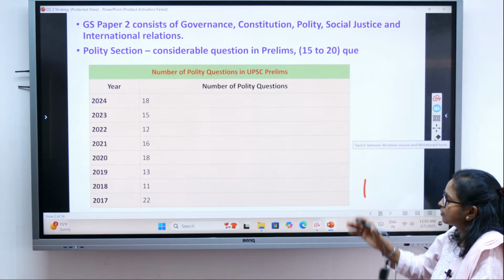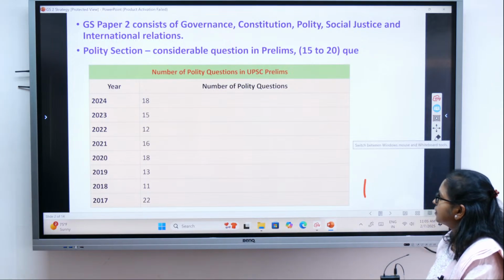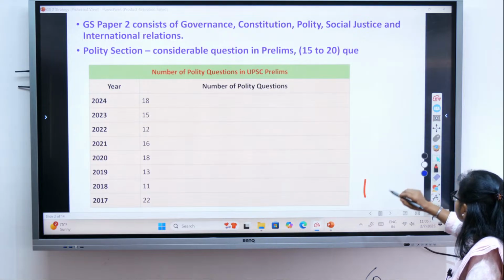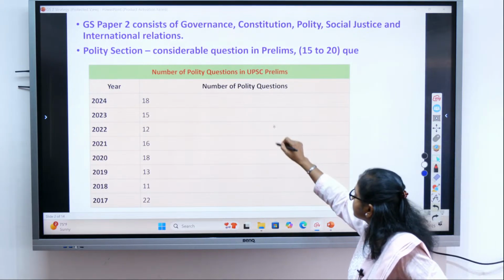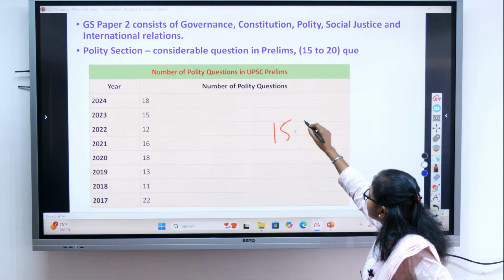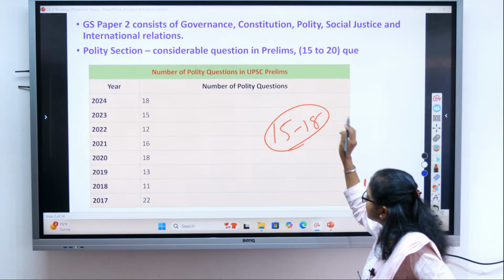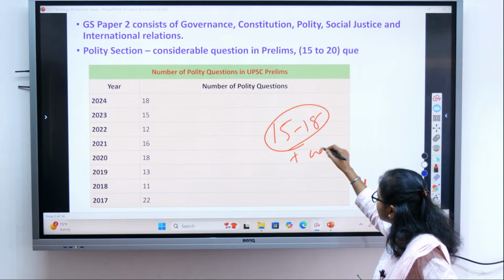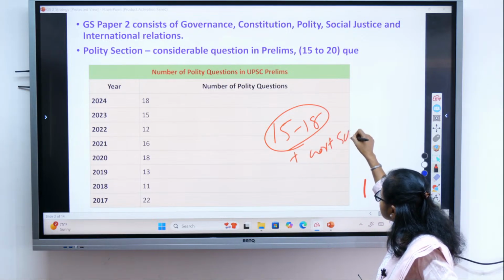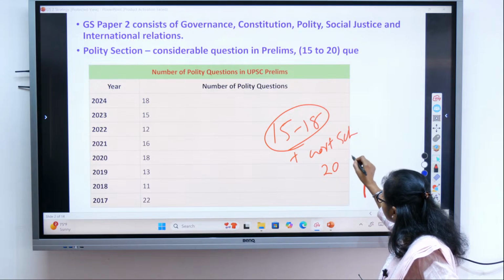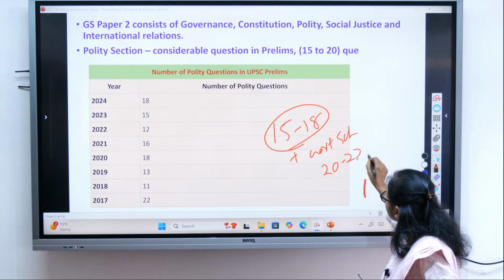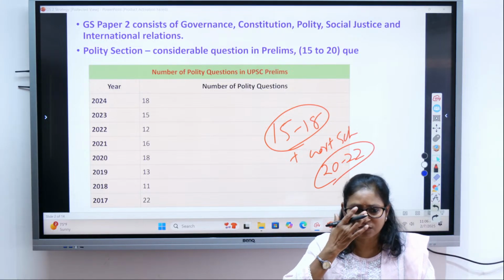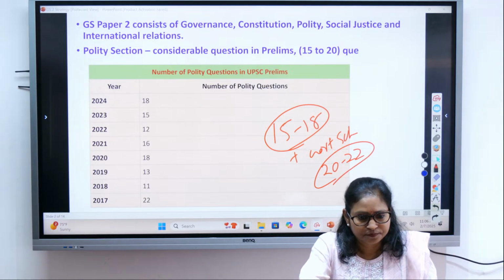So this is the number of questions we have seen in polity in these various years. On an average, what we can see is 15 to 18 questions every year from polity. And if you add on the government schemes, it becomes 20 to 22 questions from polity sections, if the government schemes are also included.